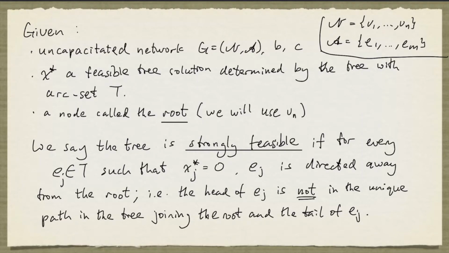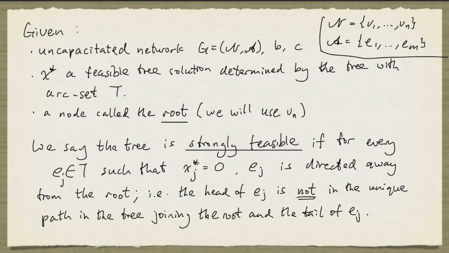We're going to look at Cunningham's anti-cycling rule for the network simplex method. We're given an uncapacitated network with digraph G. The supply values at each node are given by the entries of B, and the arc costs are given by the entries of C. X star is a feasible tree solution determined by the tree with arc set T, and we pick a node and call it the root.